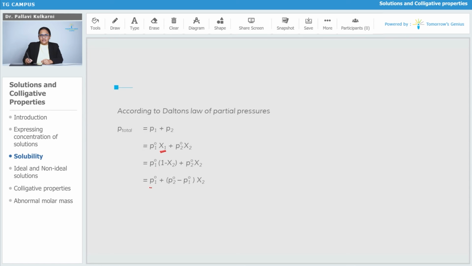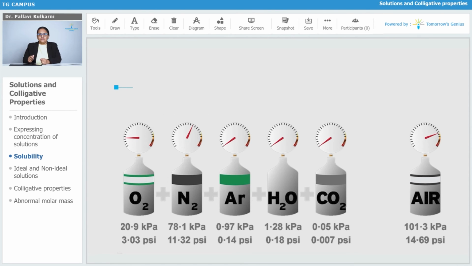So we can write it like this: P total = P1° + (P2° − P1°) X2, where X2 is the common factor. Just like here you can see the air is a mixture of many gases like O2, N2, argon, H2O, carbon dioxide, etc. The total pressure of air, according to Dalton's law, is equal to the sum of the partial pressures of all components present in it.